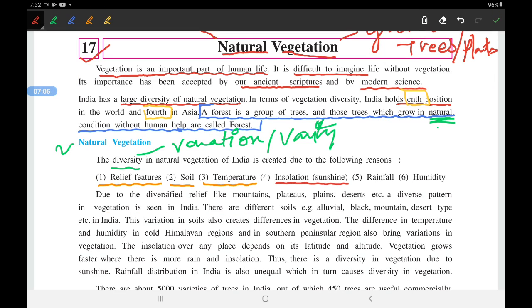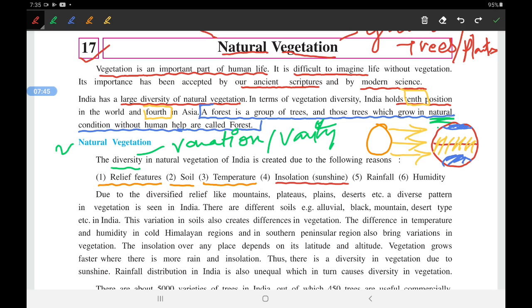Okay, how much sunshine is available? Those areas which are near the equator will be getting more sunlight, while those areas which are away from the equator will be getting less sunlight. So due to insolation, that is sunlight, how much sunshine is available, the trees growing there will be different.